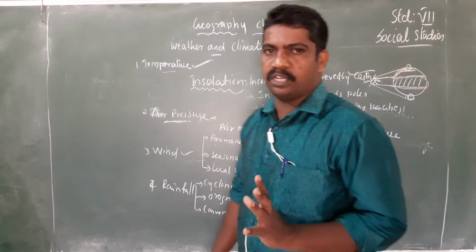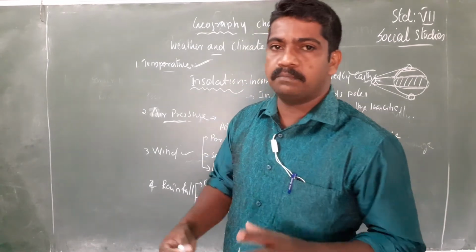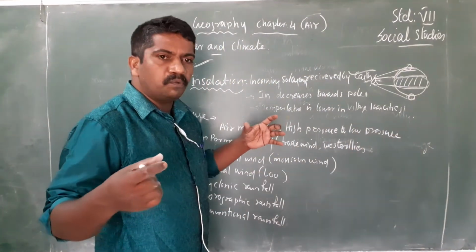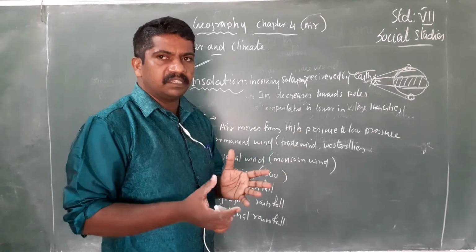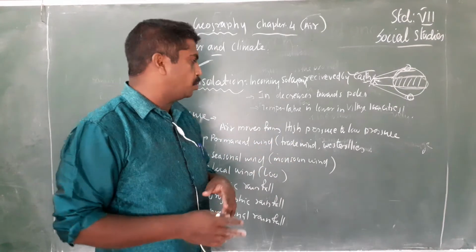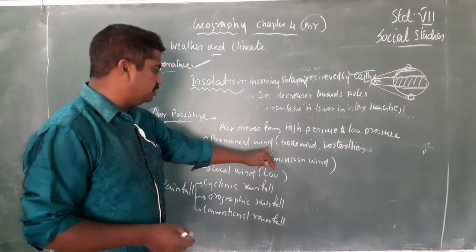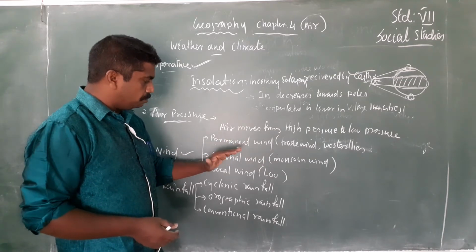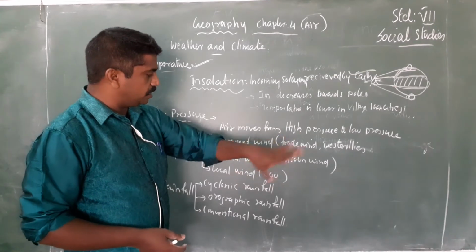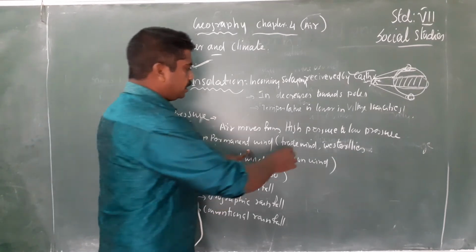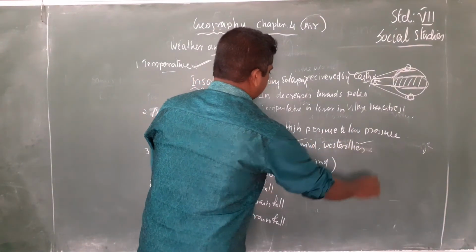On our earth, sometimes in some areas a type of wind is blowing throughout the year. It is not seasonal. Throughout the year, this wind will be continuously blowing. Such wind is called permanent wind. So what is permanent wind? The wind that blows continuously throughout the year is called permanent wind. Example: trade winds and westerlies.